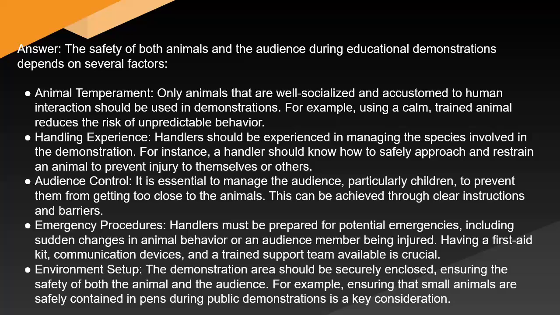Emergency procedures. Handlers must be prepared for potential emergencies, including sudden changes in animal behavior or an audience member being injured. Having a first aid kit, communication devices, and a trained support team available is crucial. Environment setup. The demonstration area should be securely enclosed, ensuring the safety of both the animal and the audience. For example, ensuring that small animals are safely contained in pens during public demonstrations is a key consideration.